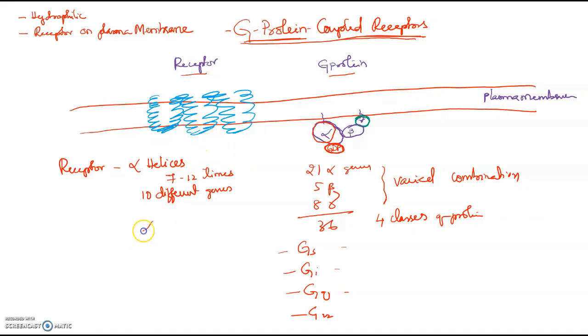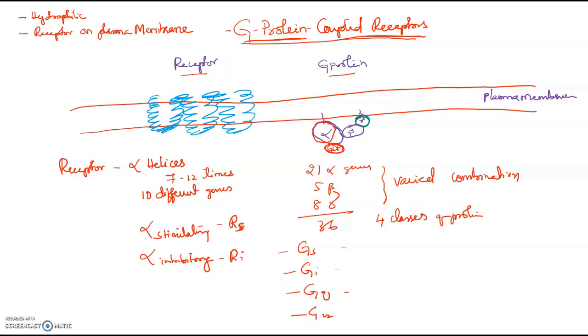If the alpha subunit is stimulatory, the receptor is RS. If the alpha subunit is inhibitory, its receptor is called RI.